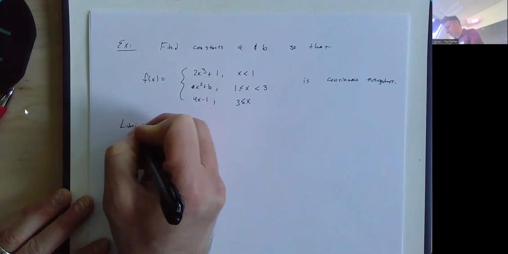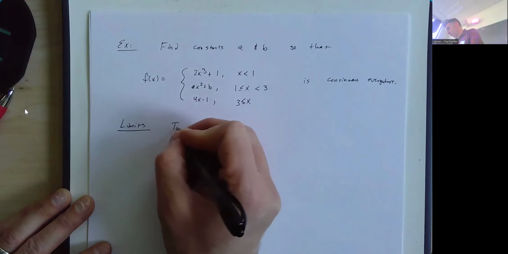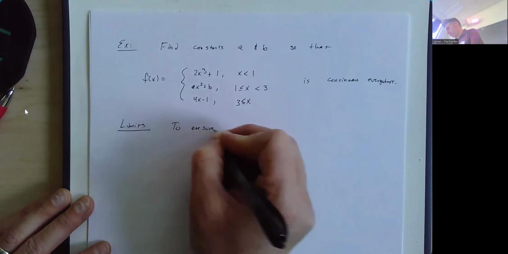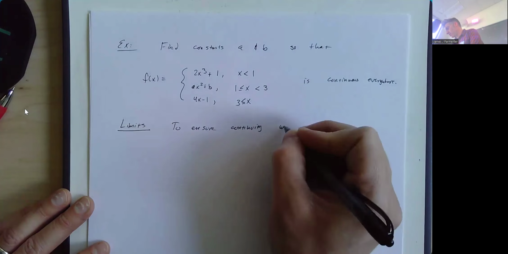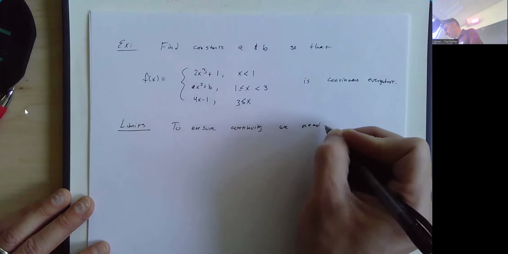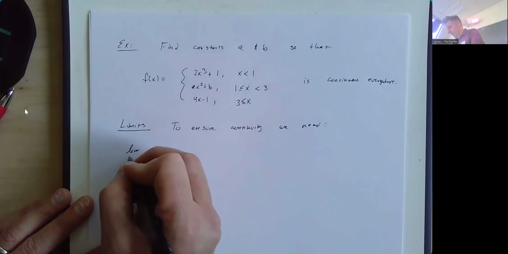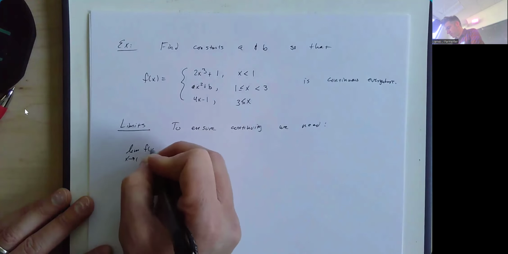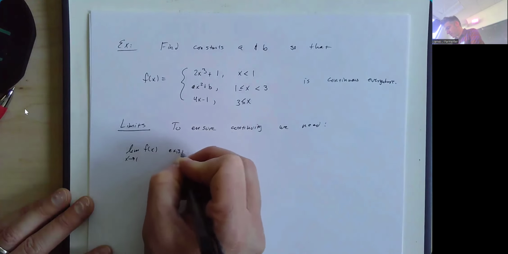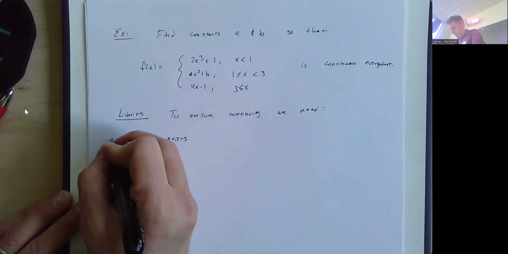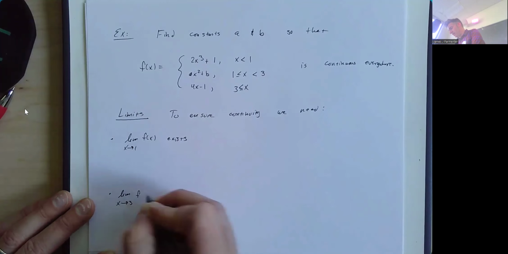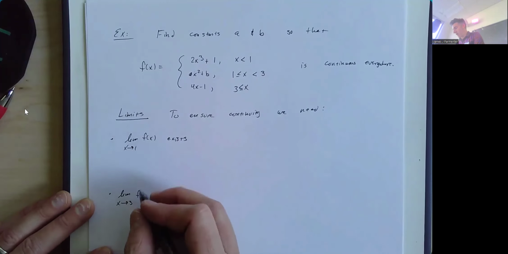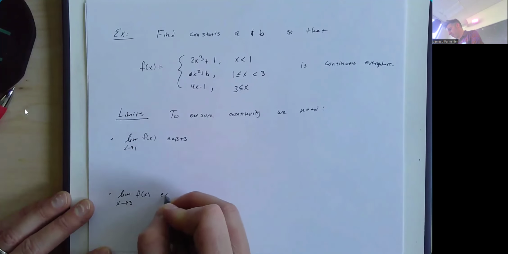So limits. To ensure continuity here, we need both that the limit as x approaches 1 exists, and we also need the limit as x approaches 3 of f of x exists.